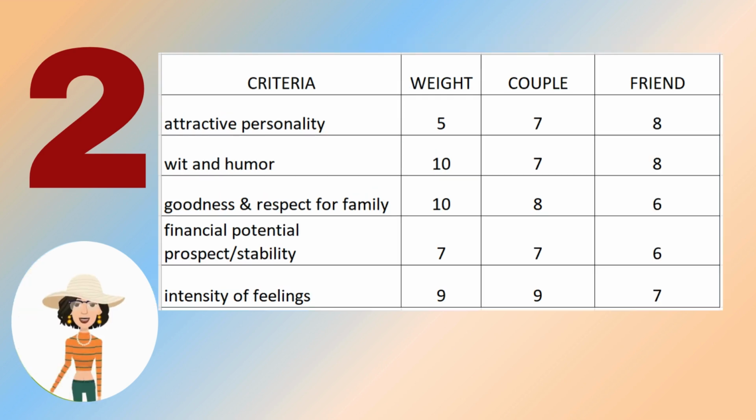As a friend material, I rate this person 8 for personality: looks normal, friendly enough. 8 for wit: makes sense in conversations, and enjoyable company. 6 for financial potential. What do I care if this person has great ambitions to be rich? 6 for goodness and family relations. Well, he's okay. And 7 for friendship feelings. I long to be more than friends, but if not, can we still be friends?